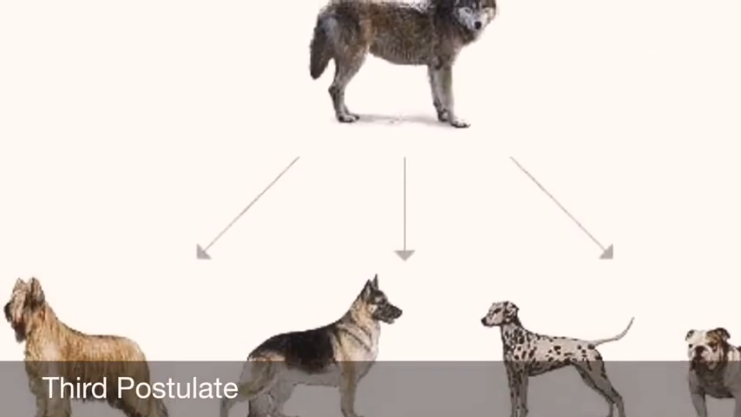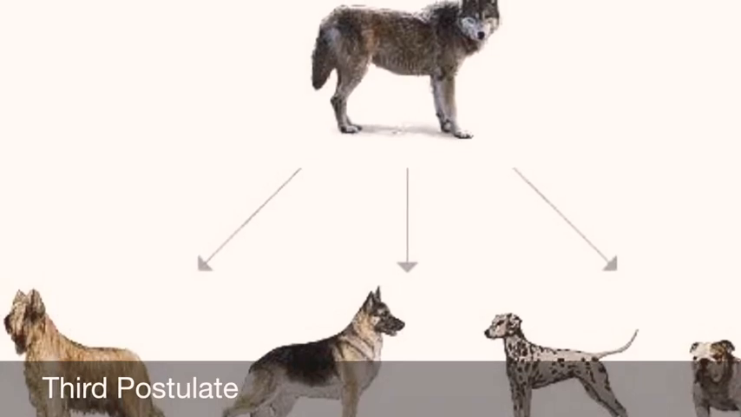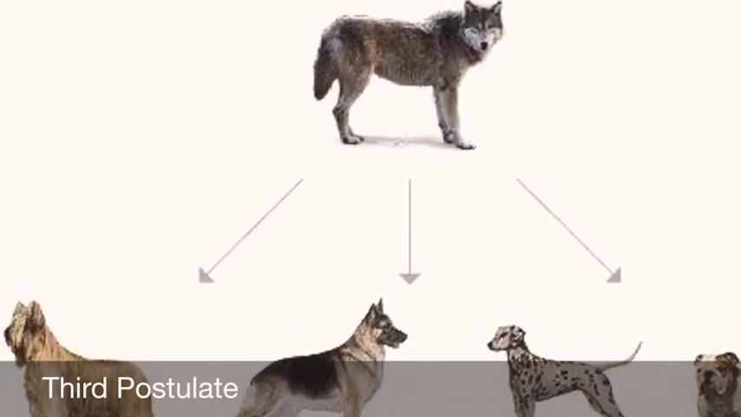Similar organisms are related and come from a common ancestor. All living organisms can be tracked back to a unique origin of life.